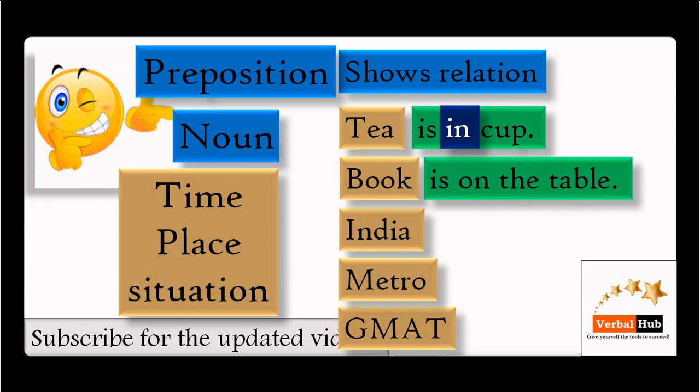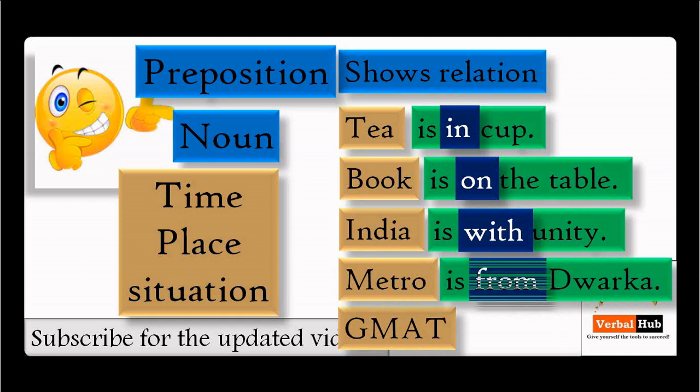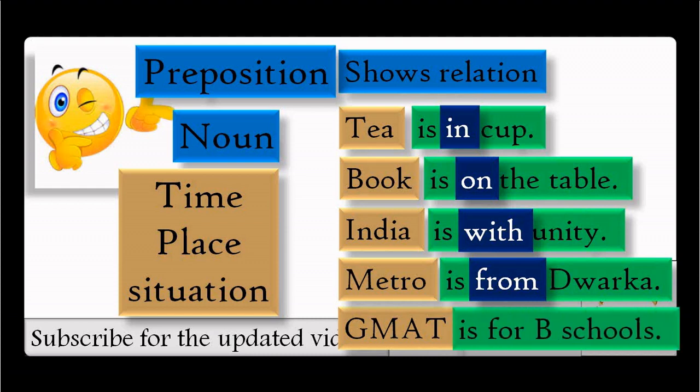Book and table both are nouns, and here on is creating the relation. India is with unity. India and unity both are nouns, and here with is creating a relation. Metro is from Dwarka. Here from is a preposition. Now GMAT is for B schools. Here for is a preposition. So remember, a word that shows relation becomes a preposition. All right.